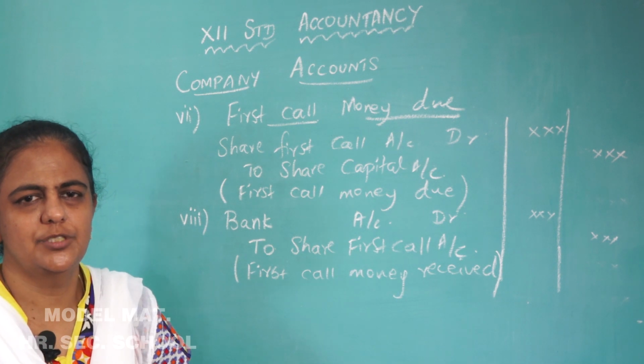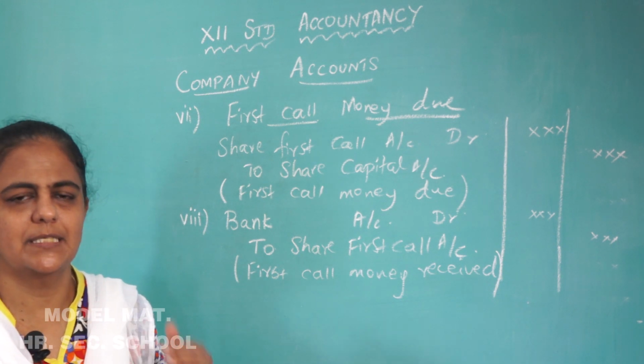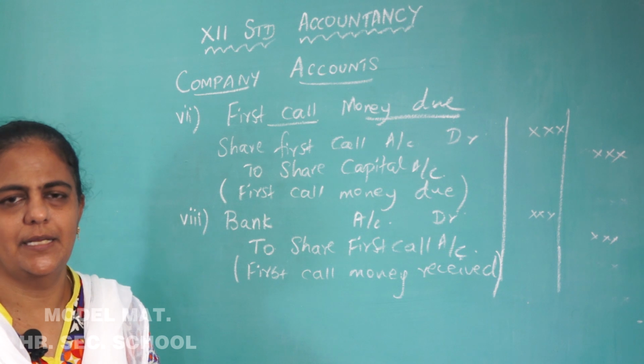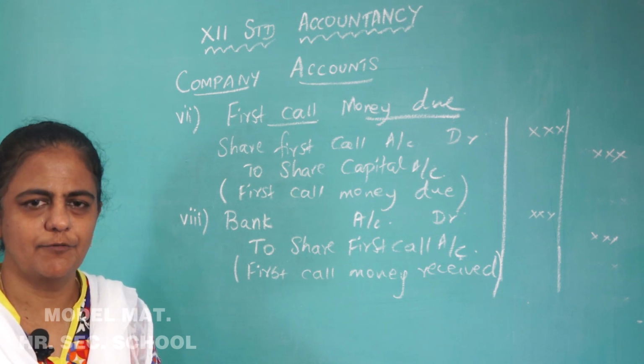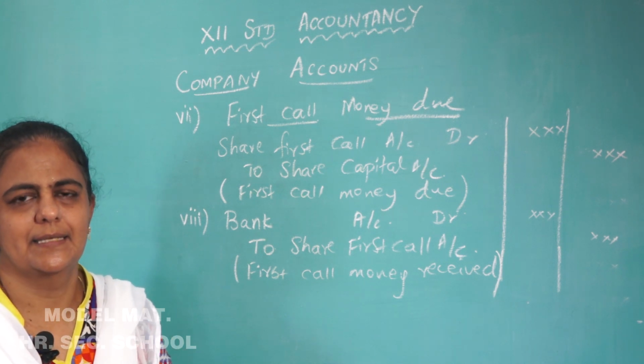Okay, understood children? So these are the entries. Suppose if there is any arrears, that has to be shown. That I will tell in the next class. If there are any calls in arrears, or if the shares are forfeited, what is the procedure, all that we will see in the next class. Thank you.